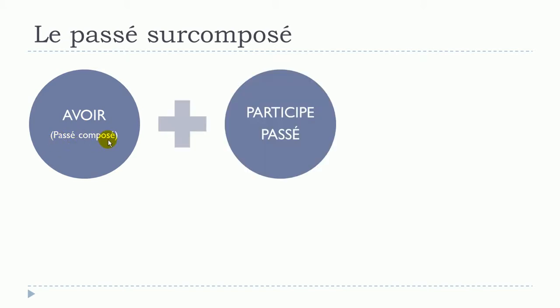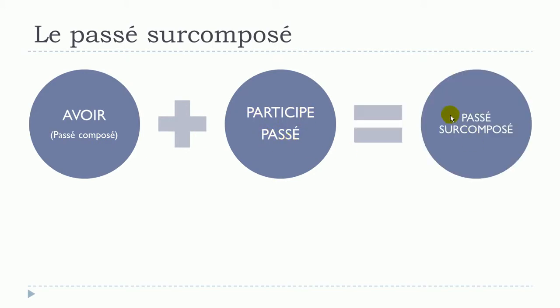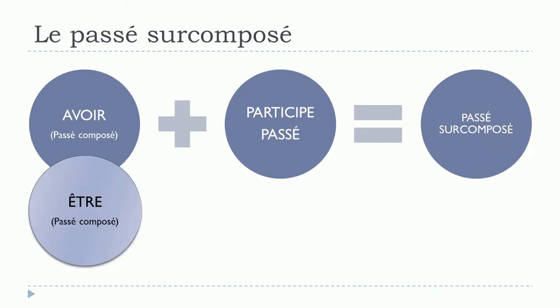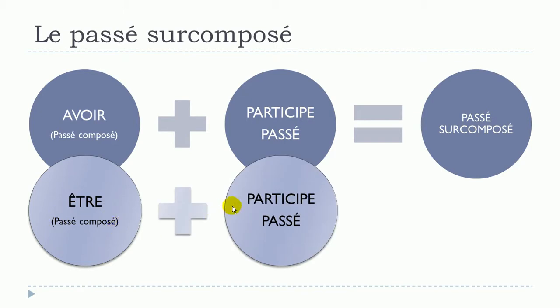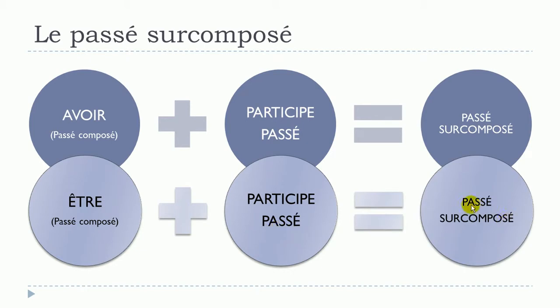Then you will put, as we saw, this participe passé form, and you will get your passé surcomposé. Remember, in some cases, as we saw for aller, you will use être, but still, it's exactly the same concept. Être should be at the passé composé form. Then you will put your participe passé, and you will get your passé surcomposé form.